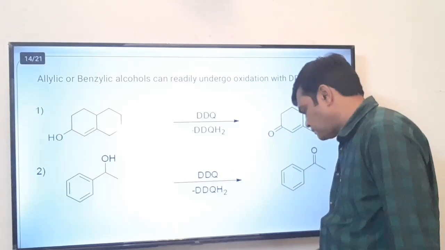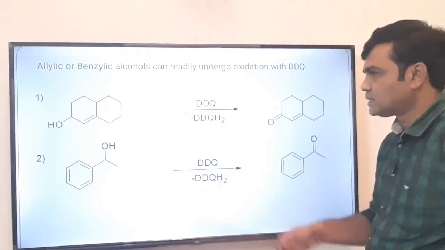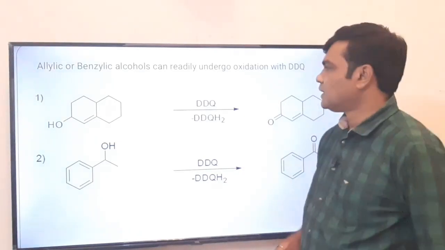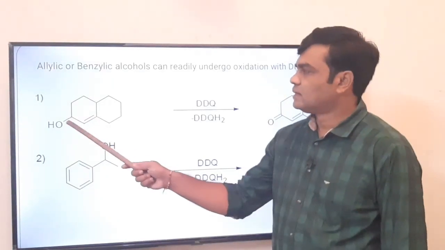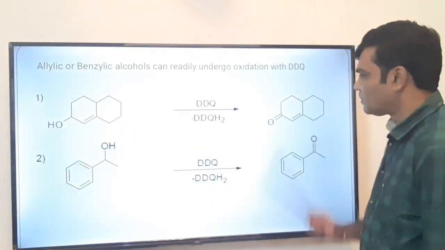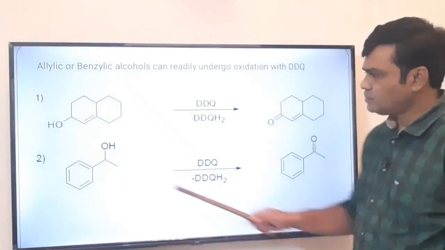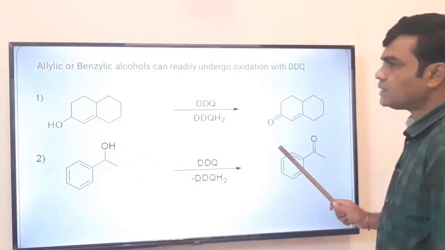This I have already discussed. These are some more examples where alcohol is oxidized to ketone without affecting the carbon-carbon double bond. Alcohol is oxidized to ketone without disturbing this benzene moiety.